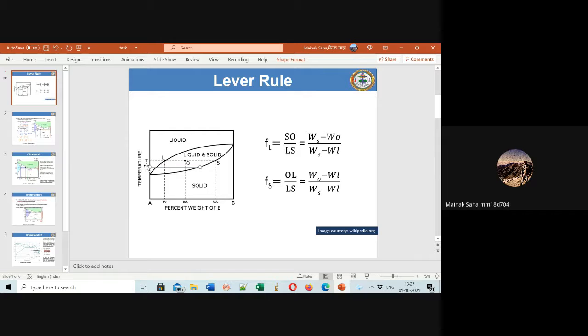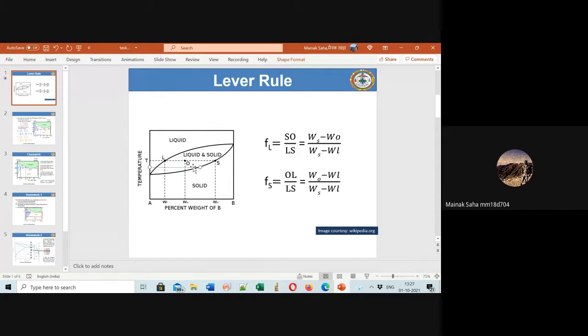if you draw it, this is T prime, which is below the temperature T. The overall composition is the same, but your temperature is below T. Then what is more? Here your solid is more, but liquid is less, right? Because this is the liquid, so liquid is only this much.